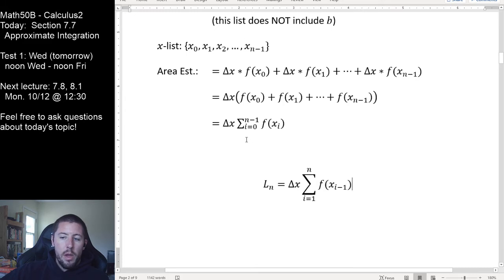In this sum, we were suggesting that our index i was going to start at 0 because our first subscript was 0. We wanted to go up to a final subscript of n minus 1. And so we gave our upper bound as n minus 1. And we said that all of the subscripts on x will be these i values. So i began at 0 and I went up to n minus 1. That perfectly agrees with what we have written on the line above. But I wrote it down here different.